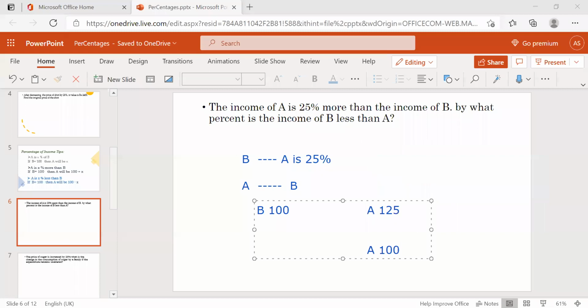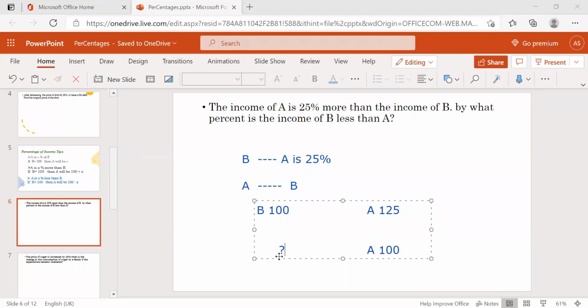They're asking this. Suppose B is 100%, then A will be 125 because it is 25% more, right? Suppose if A is 100, then what will be B?